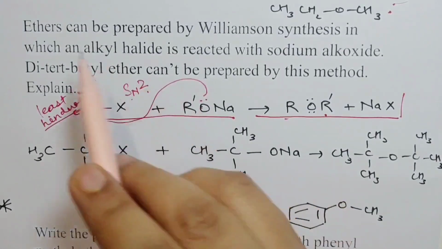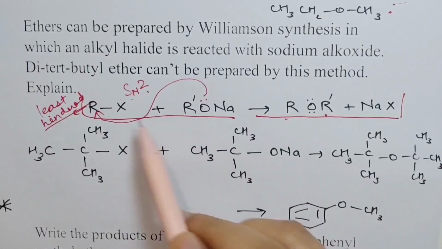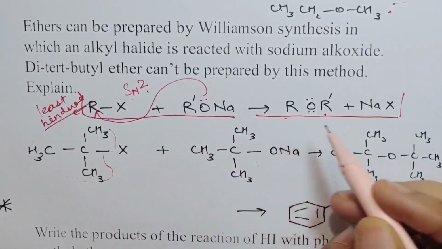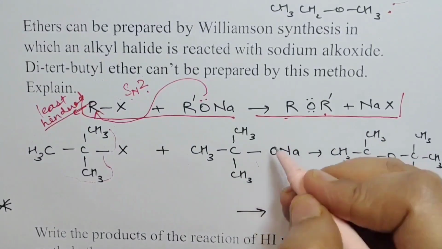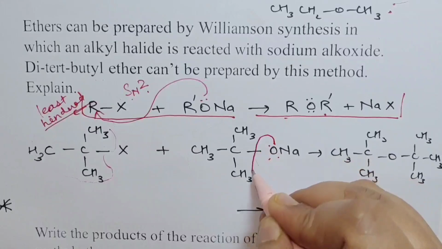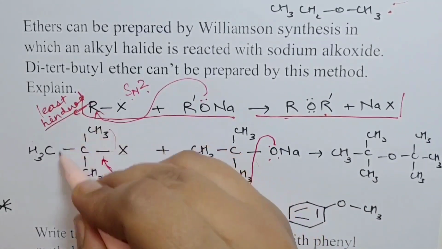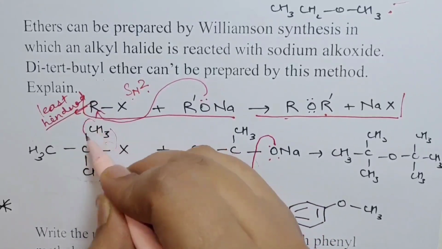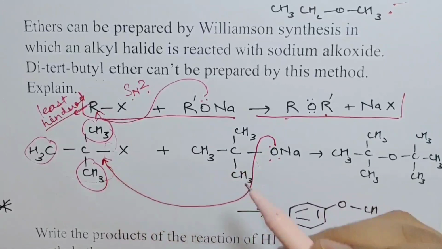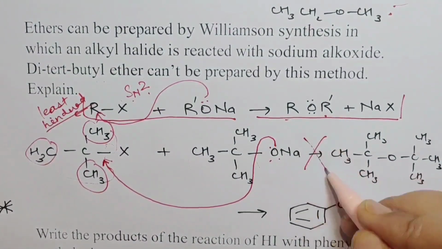But if you want to make ditert butyl ether, you would have to take both R as tert butyl, okay? But that would not happen because now this nucleophile is a bulky nucleophile and it would not be able to attack this RX because this is too hindered. It has bulky groups, so it would be too hindered and therefore the reaction will not proceed. So this will not occur.